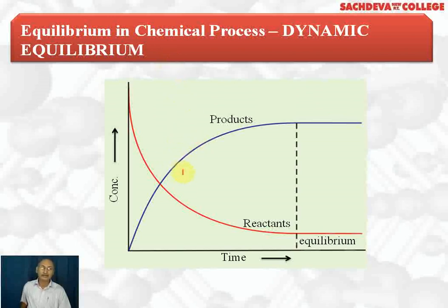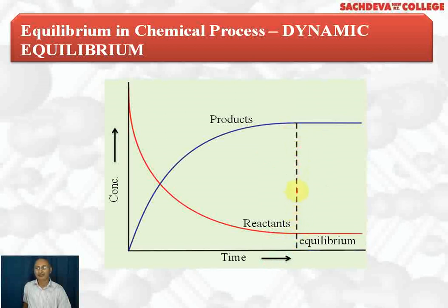With the help of a graph, we explain that the concentration of reactants goes on decreasing as time passes, because reactants are changing into products. It means the concentration of product goes on increasing with the passage of time. And a stage will come when the rate of forward reaction becomes equal to the rate of backward reaction, and this stage is called equilibrium.